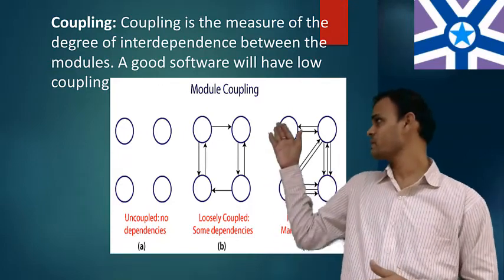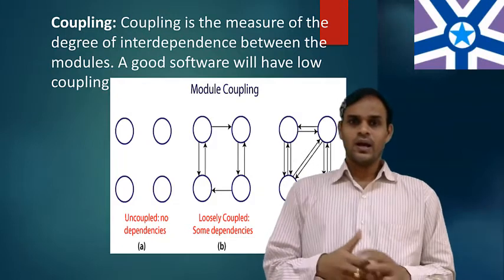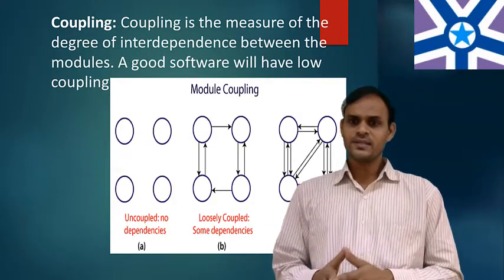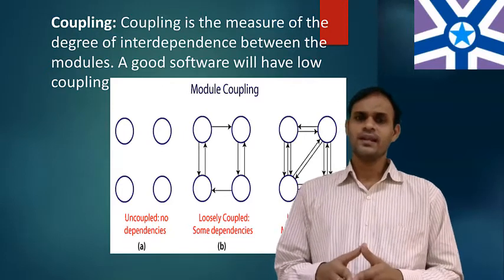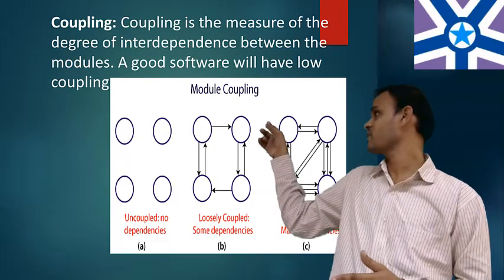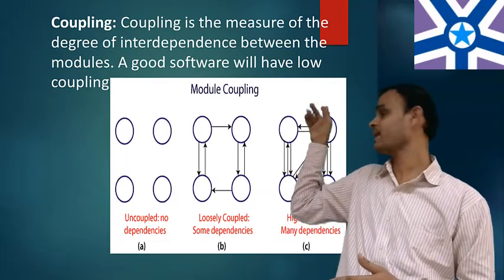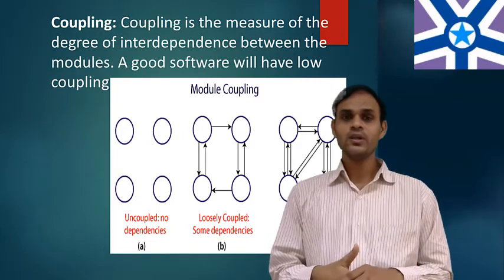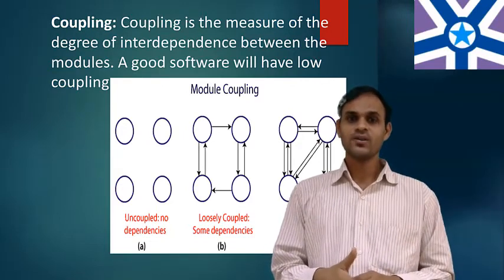The diagrammatic representation: uncoupled, then some dependencies, and high coupled with many dependencies. We are representing modules with circles: first diagram A, second diagram B, third diagram C. In the first diagram there are no dependencies, that is uncoupled.